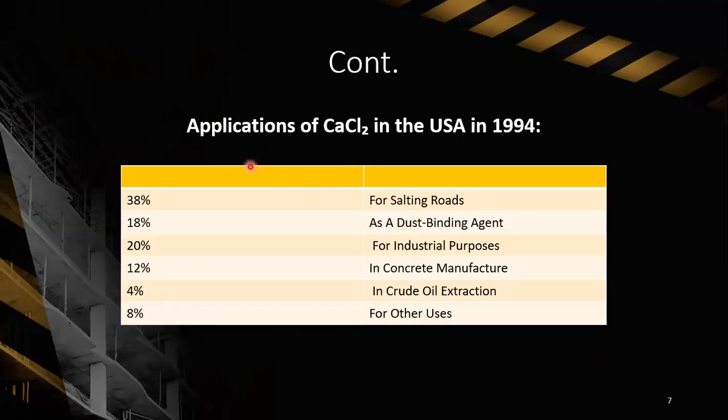This table shows the applications of calcium chloride in the USA in 1994. 38% of calcium chloride was used for salting roads, 18% as a dust binding agent, 20% for industrial purposes, 12% in concrete manufacture, 4% in crude oil extraction, and 8% for other uses.